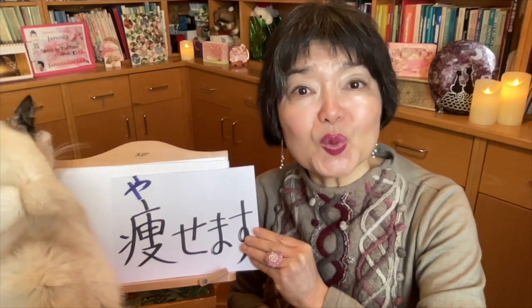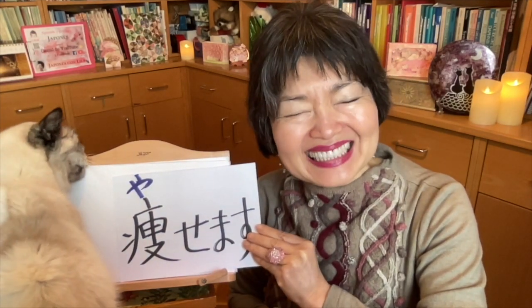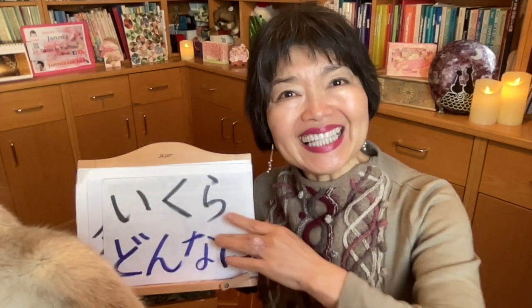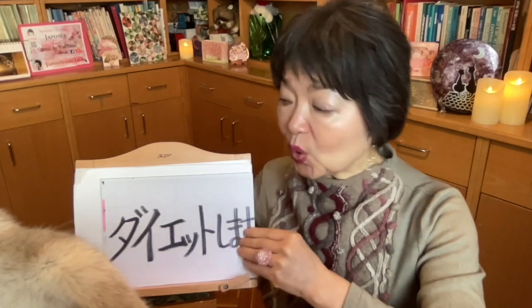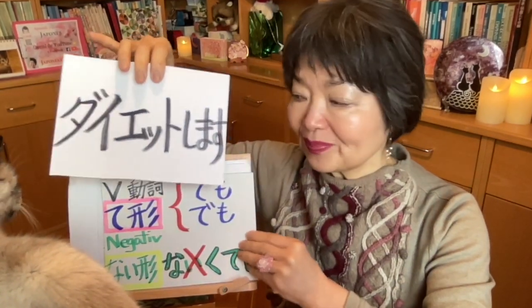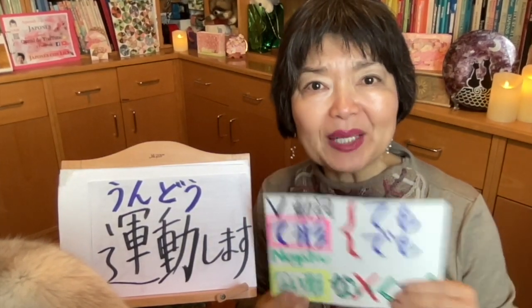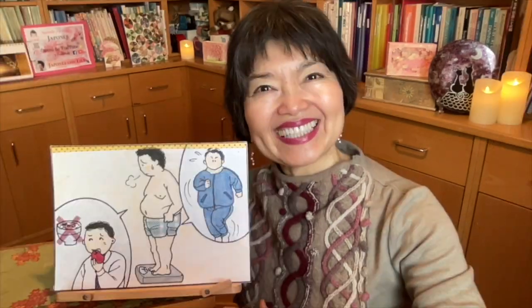No matter how hard he goes on a diet, or no matter how much he practices sports, he doesn't lose weight. The verb to slim down or to lose weight, 痩せます。To go on a diet, we say ダイエットします。どんなにダイエットしても、いくら運動しても痩せません。